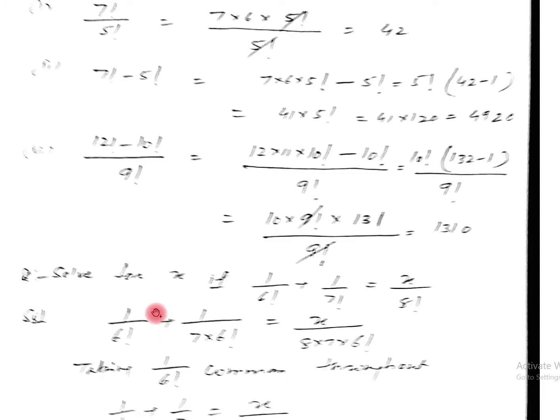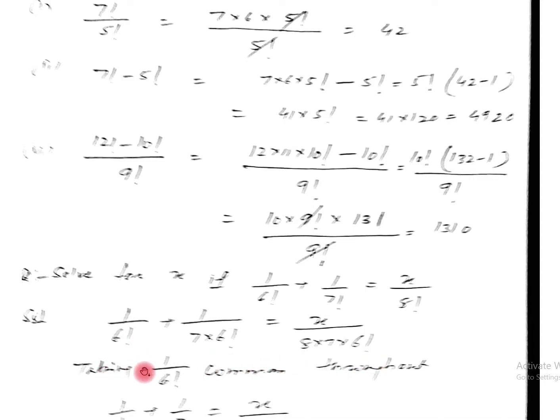Let us see this question. Solve for x if 1 upon 6 factorial plus 1 by 7 factorial equals x upon 8 factorial. The minimum number here is 6 factorial. Now it can be written as 1 upon 6 factorial plus 1 upon 7 into 6 factorial, and similarly 8 factorial can be written as 8 into 7 into 6 factorial.